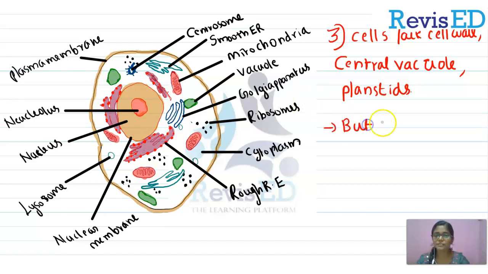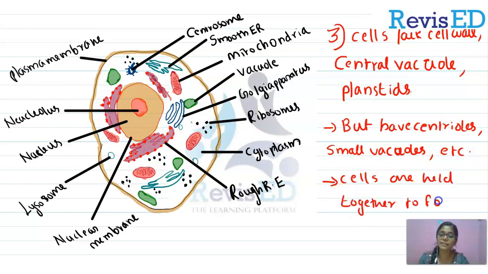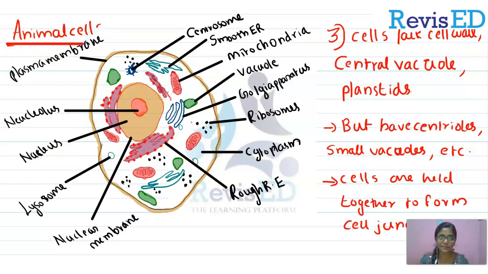All these are peculiar features of a plant cell, but an animal cell possesses some centrioles and some small vacuoles scattered around, right? They have no central vacuole, but small vacuoles are scattered around, right? And also cells are held together with desmosome connections, right? Or they together form cell junctions.